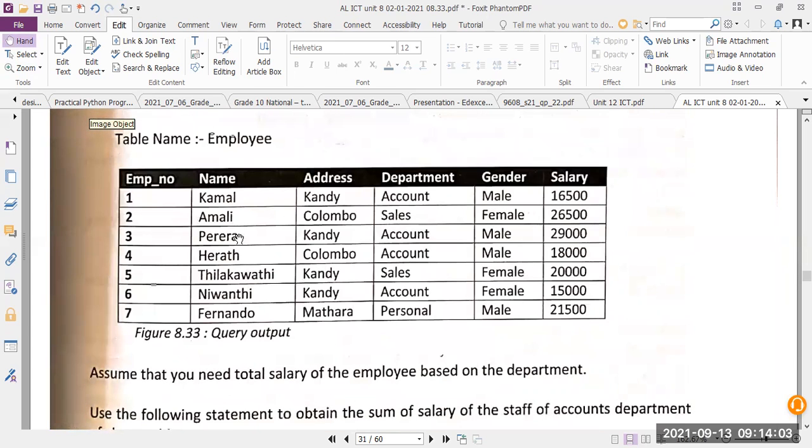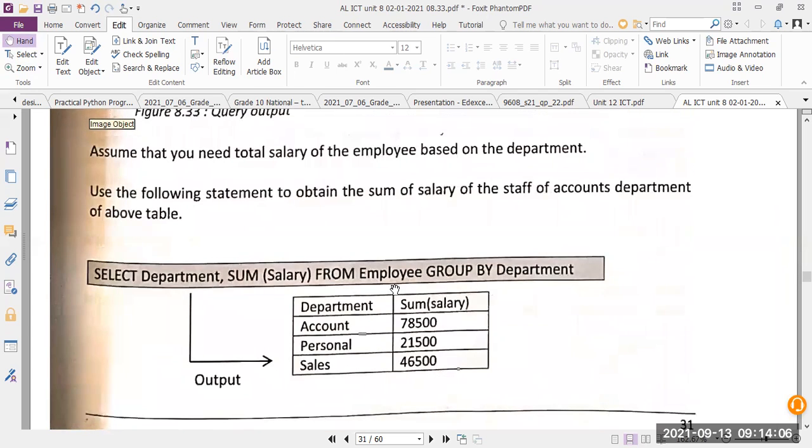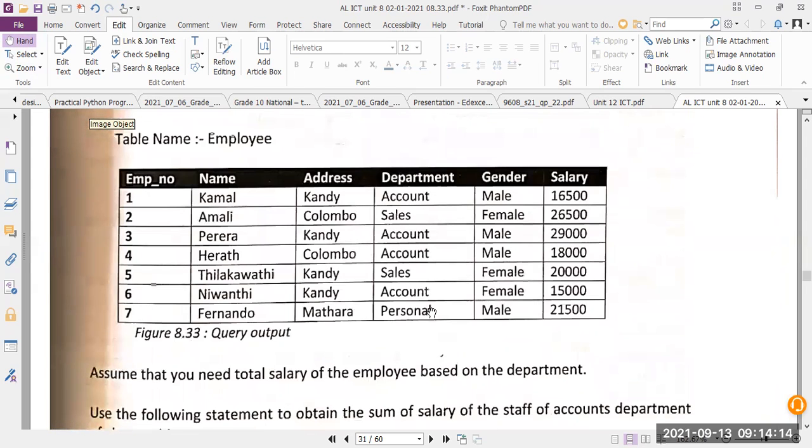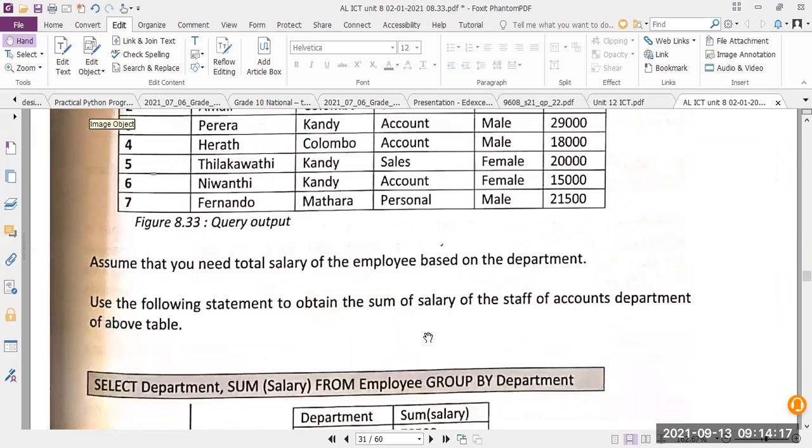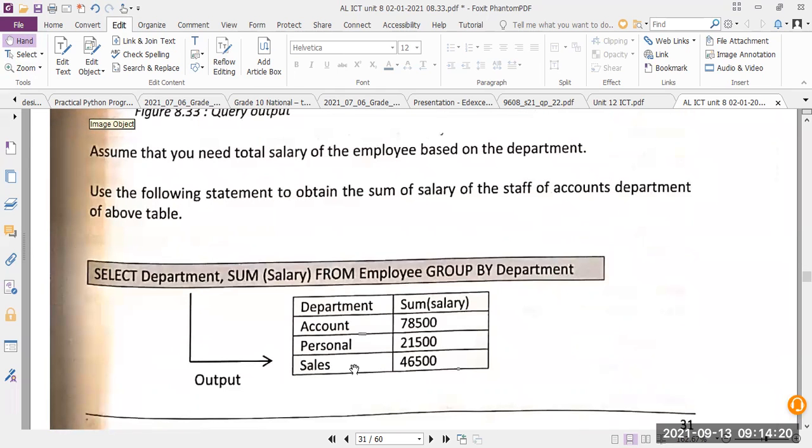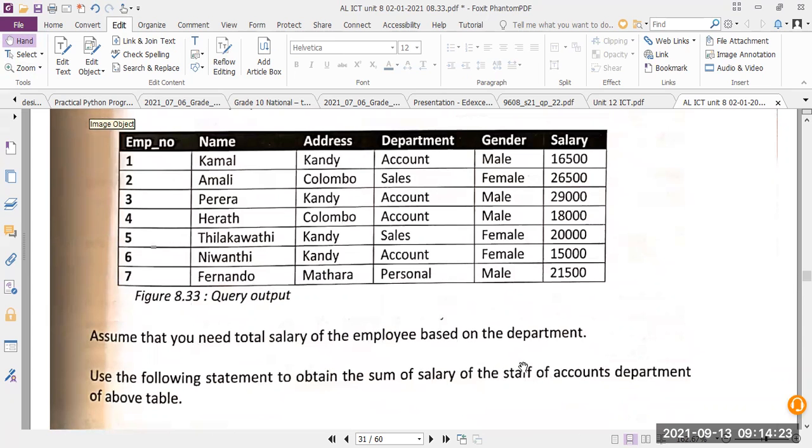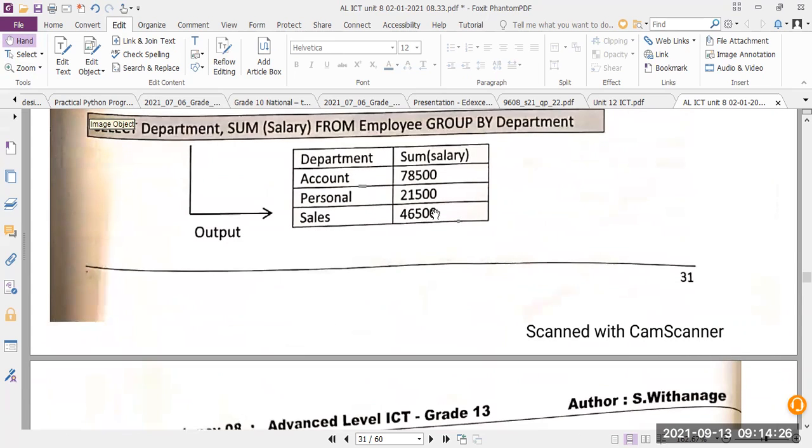So for each department, for the accounts department, all the salaries that I'm paying will be summed up and output. All the salaries that I have to pay for the personnel department will be summed up and come. Then all for the sales department will be summed up and given here. So it's actually reducing the number of rows by grouping a certain set of rows together by using a function. So you have to use a function in order to use a group by statement. Understand?